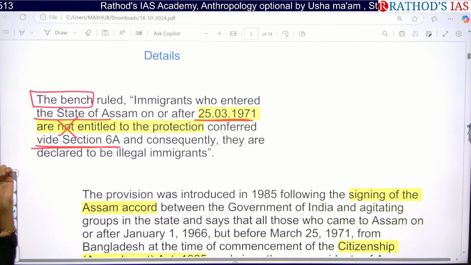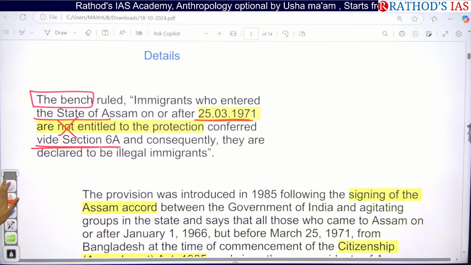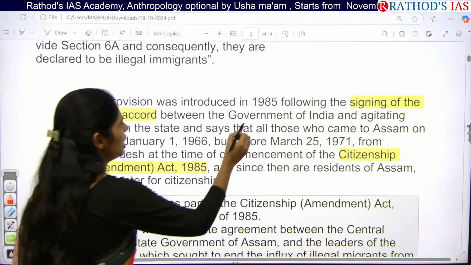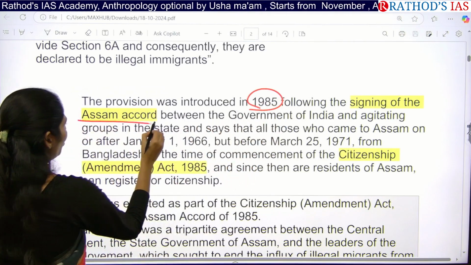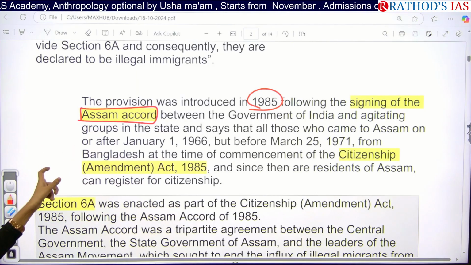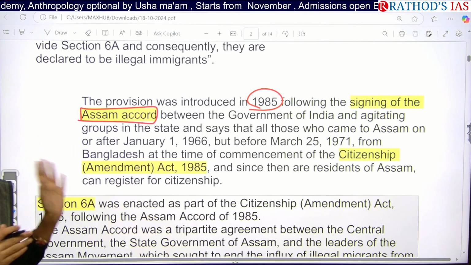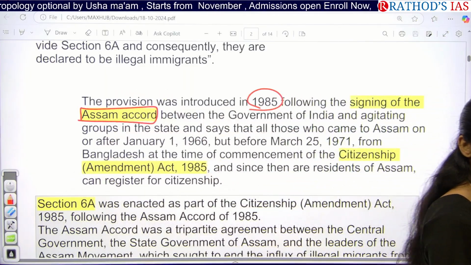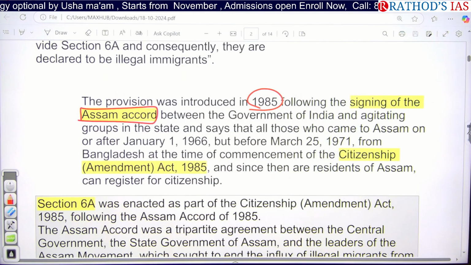There is no provision of providing citizenship for them. The provision was introduced in 1985, after signing the Assam Accord. After signing the Assam Accord, we came up with Section 6A, and the case had been filed. Why are people who entered Assam after 1971 considered illegal migrants? So finally the judgment came.